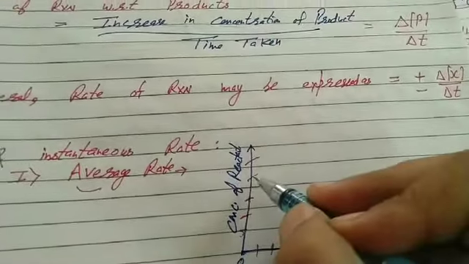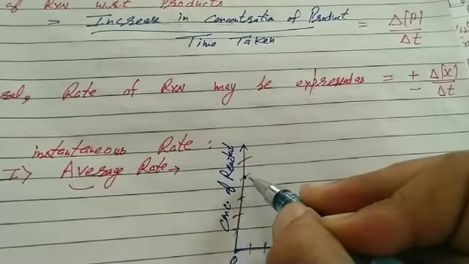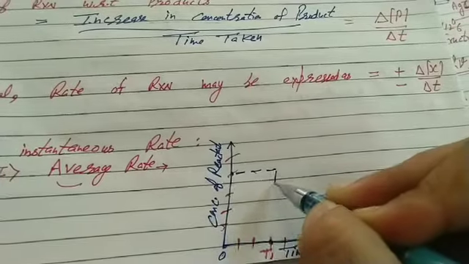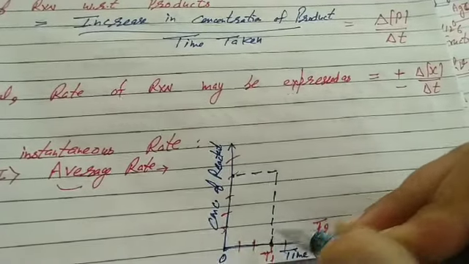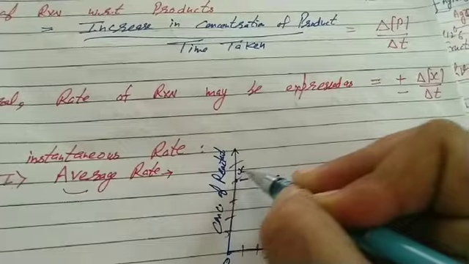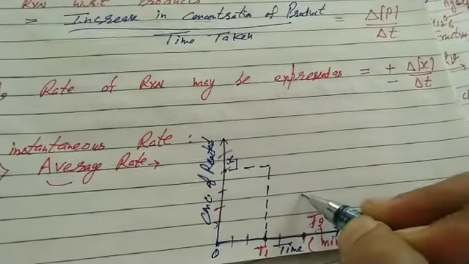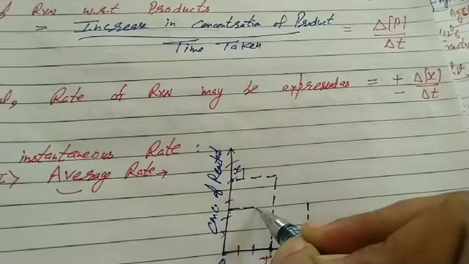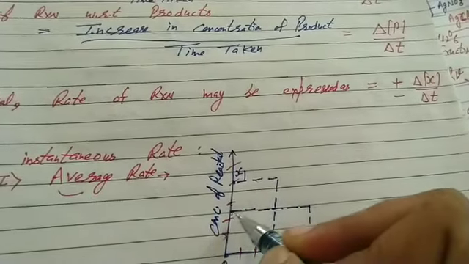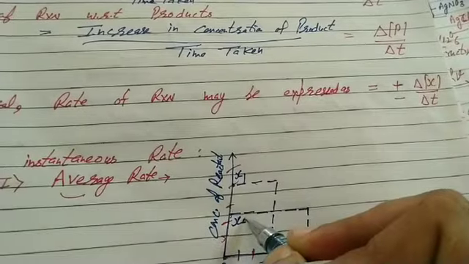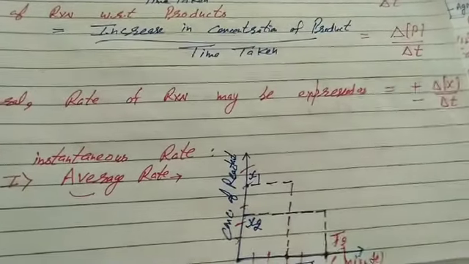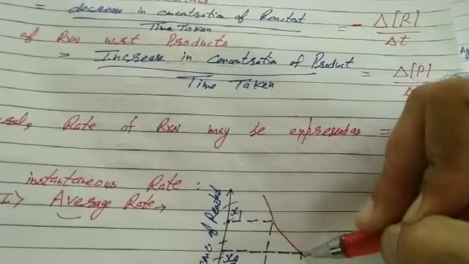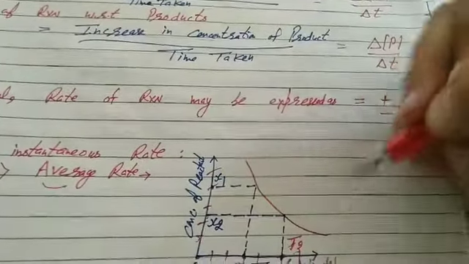At time t1, suppose the rate is x1, and at time t2 the rate will be x2, and it is less than x1 because concentration of reactant decreases with time. So x2 is less than x1. It is average rate, students. It's clear. Concentration of reactant decreases with time.